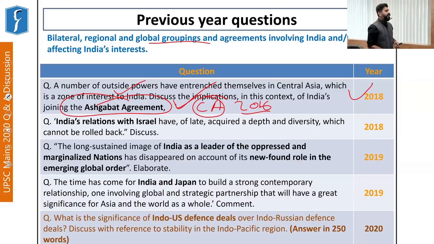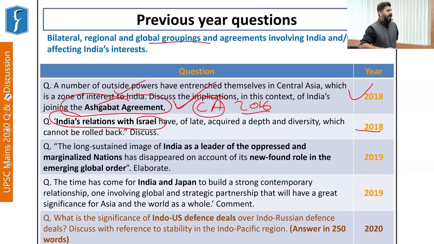Fine. The second question is related to India's relations with Israel. The question was asked in 2018. Why was this question asked? Because in 2017, Prime Minister Modi became the first Indian Prime Minister to visit Israel. So that was a very symbolic and important moment as far as India-Israel relations were concerned. There is also a history involved in India-Israel relations. So that is the past of India-Israel relations. Now we know that there is a conflict between Israel and Palestine, which is a very famous dispute in the West Asian or Middle Eastern region, right?